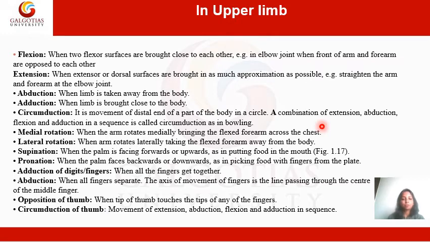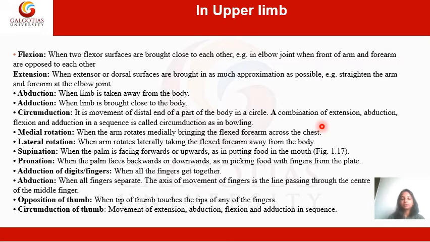For example, while bowling a cricket ball, the action which happens in the shoulder joint is going to be circumduction. Then there is the medial rotation. When the arm rotates medially, bringing the flexed forearm close to the chest, that is called medial rotation. When the arm rotates laterally, taking the flexed forearm away from the body, it is called lateral rotation. Supination is when the palm is facing upwards, and pronation when the palm is facing downwards.